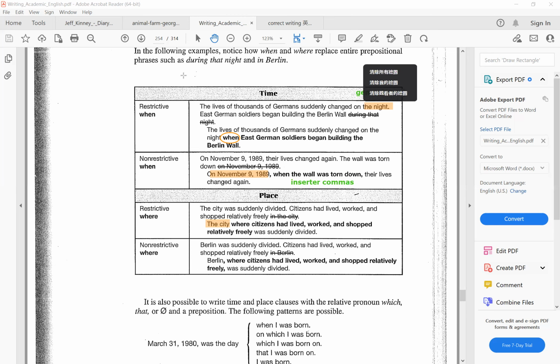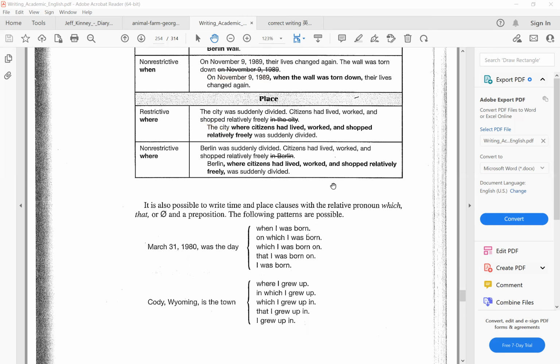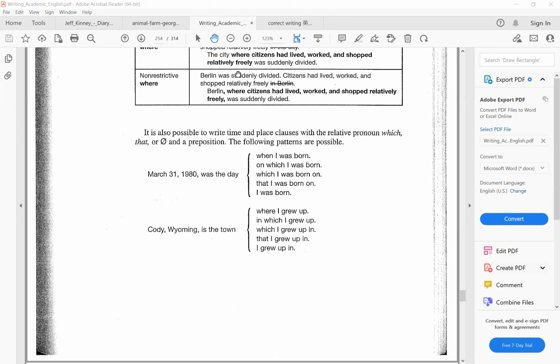Okay, so this is quite straightforward, but keep in mind that it is also possible to write time and place clauses with the relative pronoun which, that, or omit, plus a preposition. What does that mean? There are several different versions. They are all talking about the same thing. So March 31st, 1980 was the day. Well, we know we're modifying the day, so this is our antecedent.